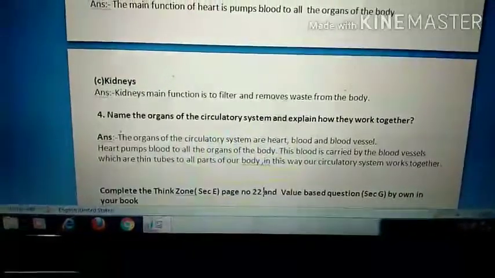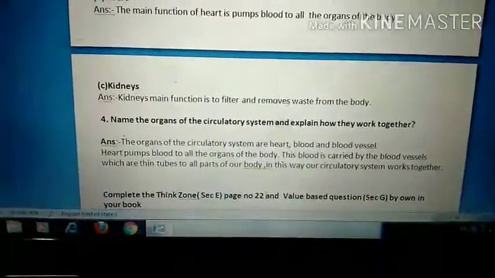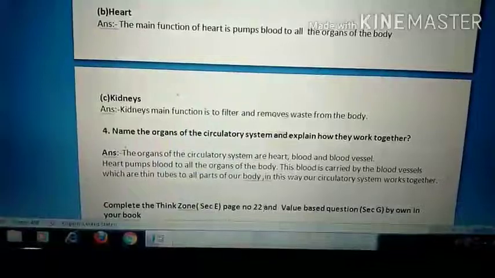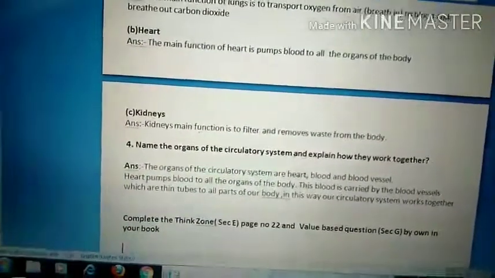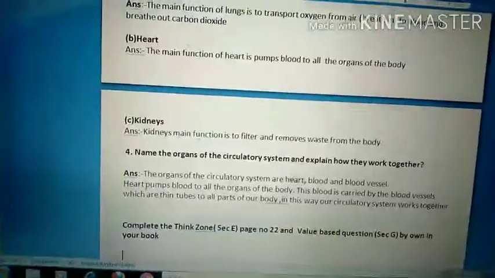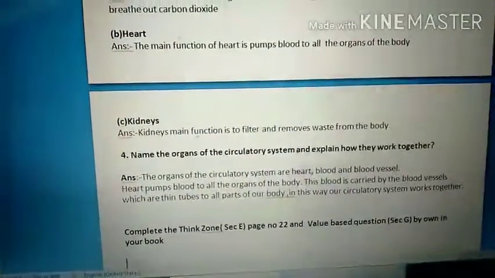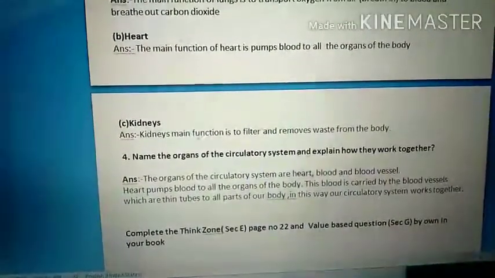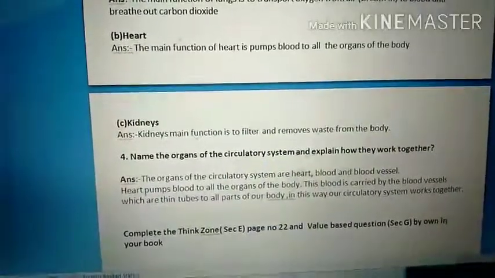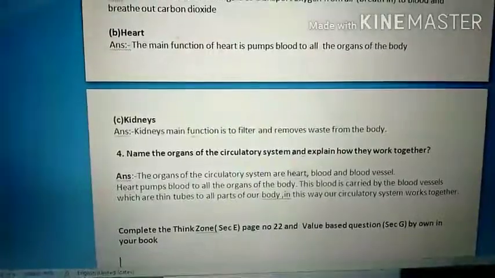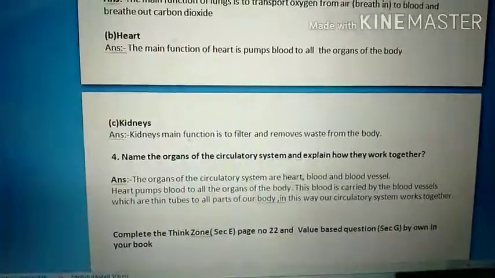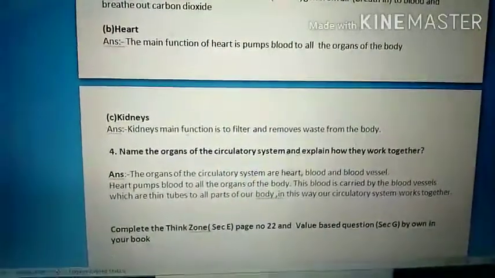You have to think about your own and you have to write in your book. I want to see how you think, how you give your value based question. Value based questions help you to increase your value, your new morals, so it help you to give the question easily.